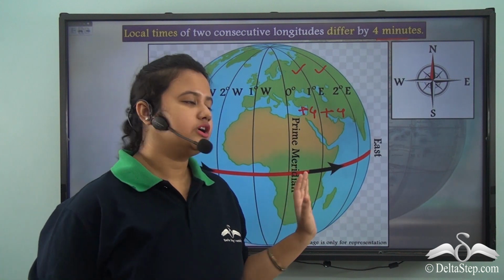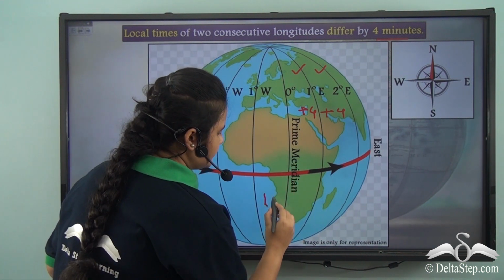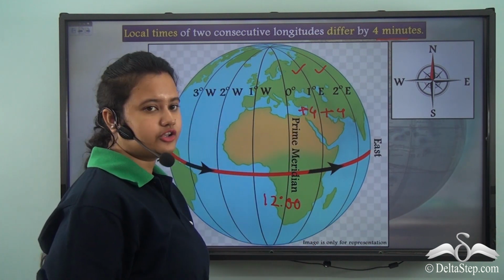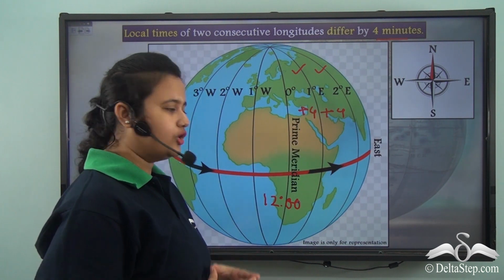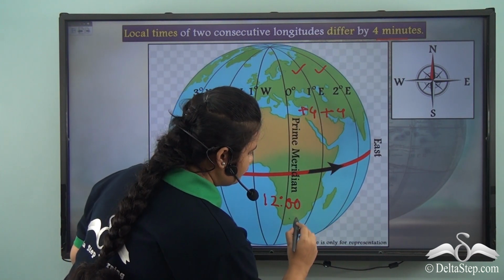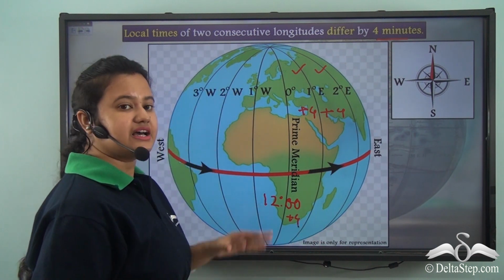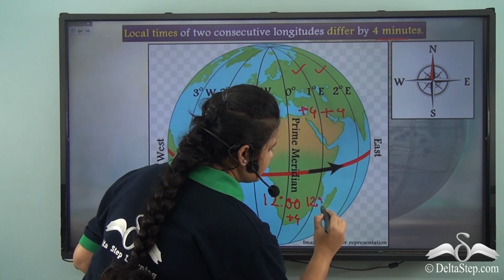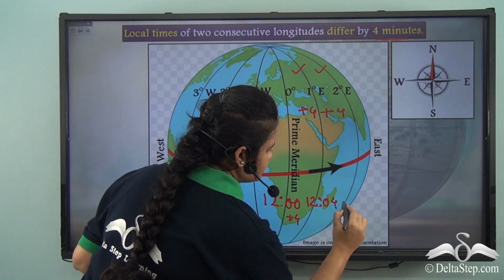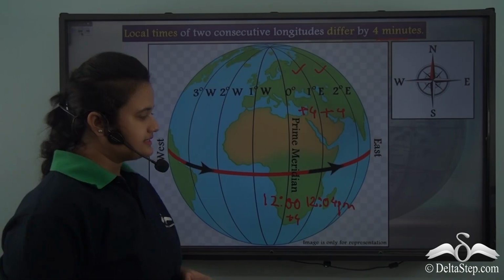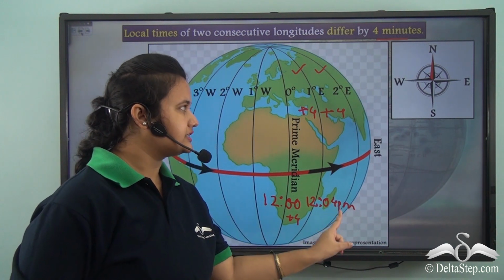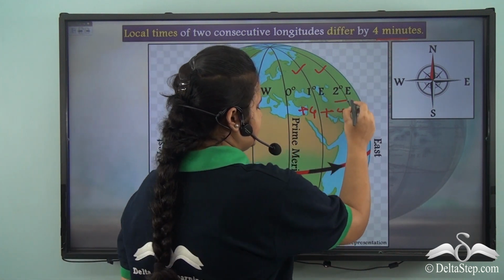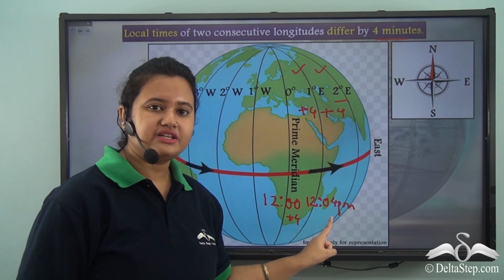So, if the local time at prime meridian is 12 noon, then this particular longitude, that is 1 degree east longitude, will have 4 minutes ahead of 12 noon, that is 4 minutes past 12 noon. Similarly, if we want to find out the time corresponding to this longitude, that is 2 degree east, then we will add 4 minutes to this time.